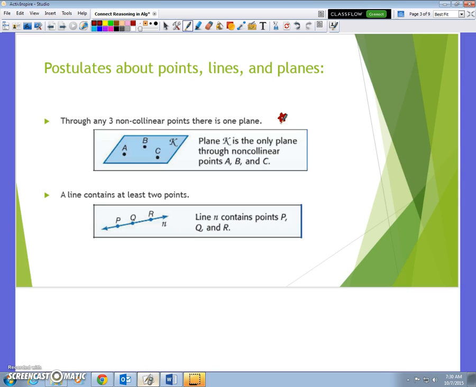A line contains at least 2 points. Line N contains points P, Q, and R, which is at least 2. When it says at least 2, that means 2 or more. So it takes at least two points to have a line, but there's technically infinitely many points on this specific line.